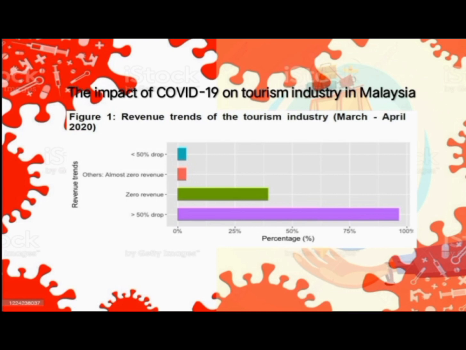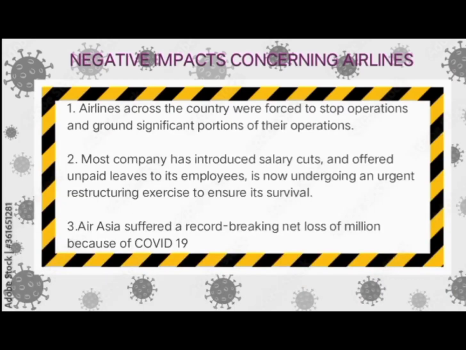Based on Figure 1, revenue trends of the tourism industry. All tourism industries were experiencing revenue declines greater than 50%, and budget for tourism industry and tourist attractions were experiencing zero revenue. This trend was common throughout Penang and many blame it on the travel restrictions. Next, I would like to talk about negative impacts concerning airlines.